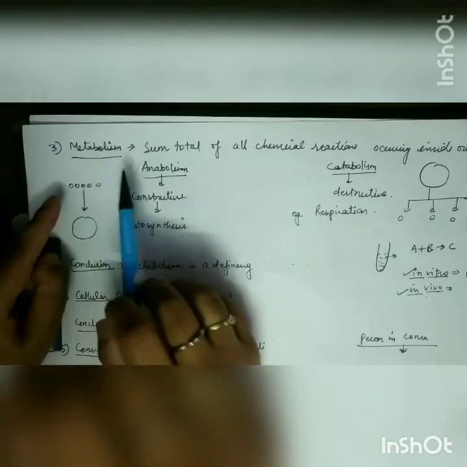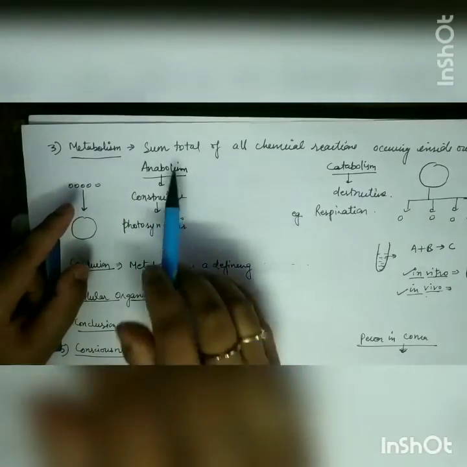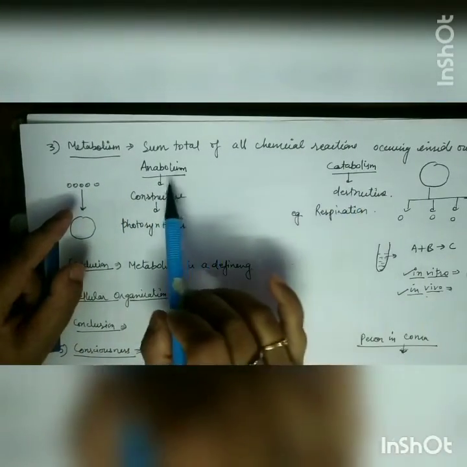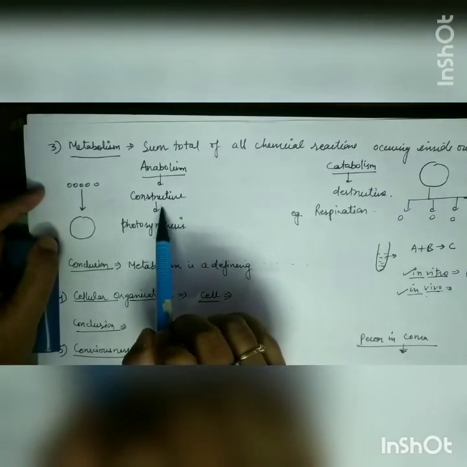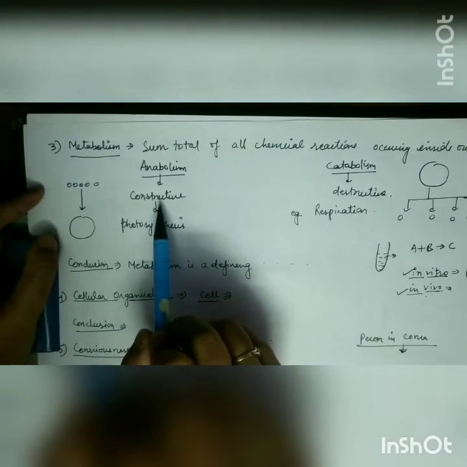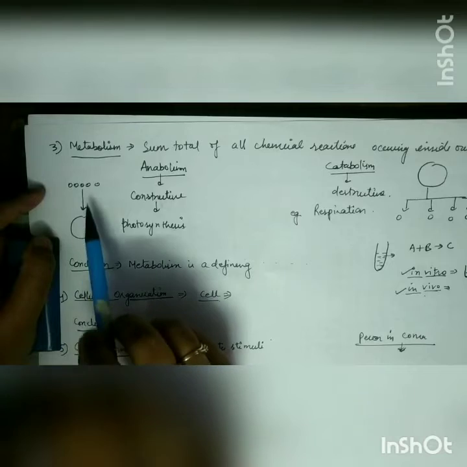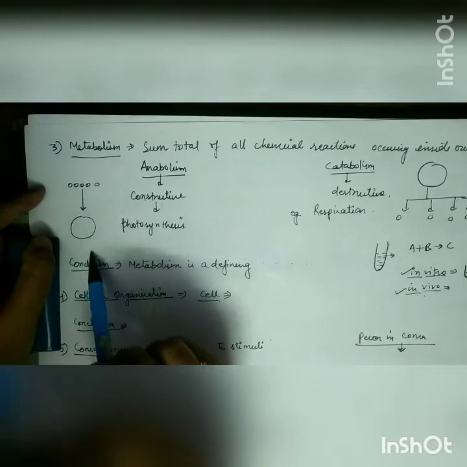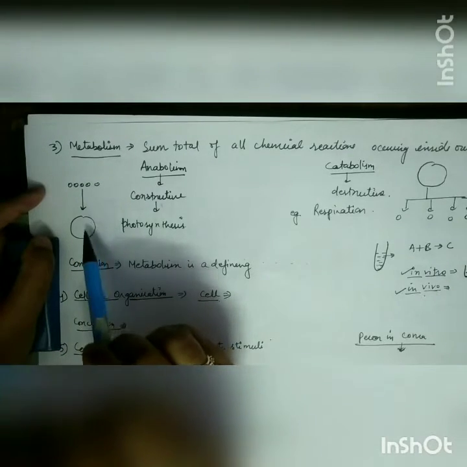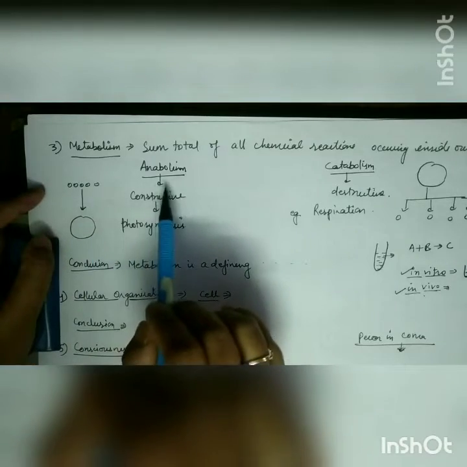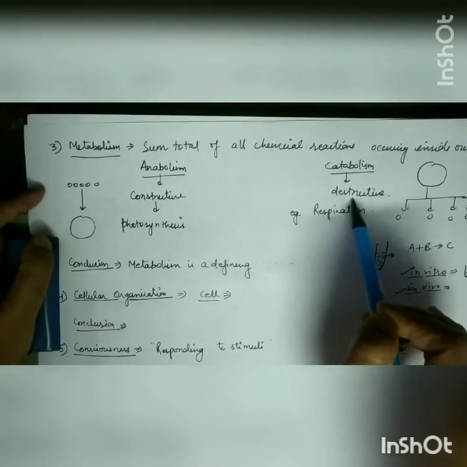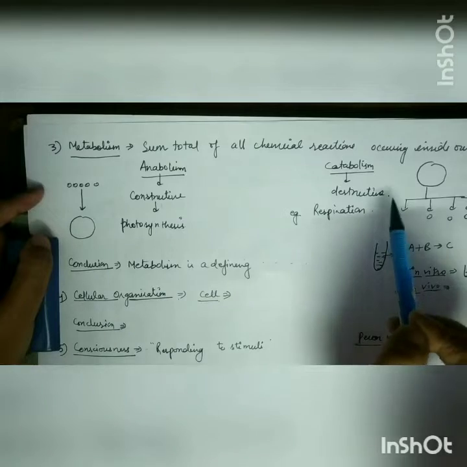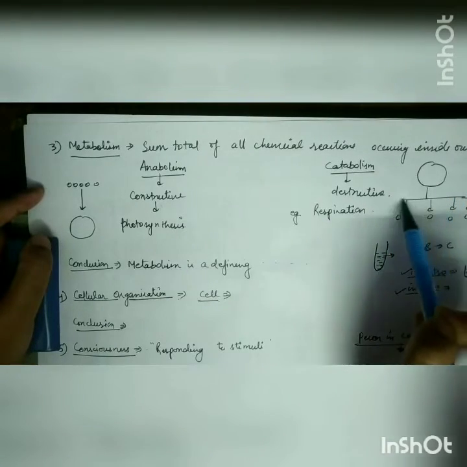So this metabolism comprises two things: anabolism and catabolism. What is the meaning of anabolism? It is a constructive unit, when something is synthesized from lower to higher, from simpler molecules to complex ones. It is known as anabolism. In case of catabolism, it is a destructive unit, in which there will be destruction.